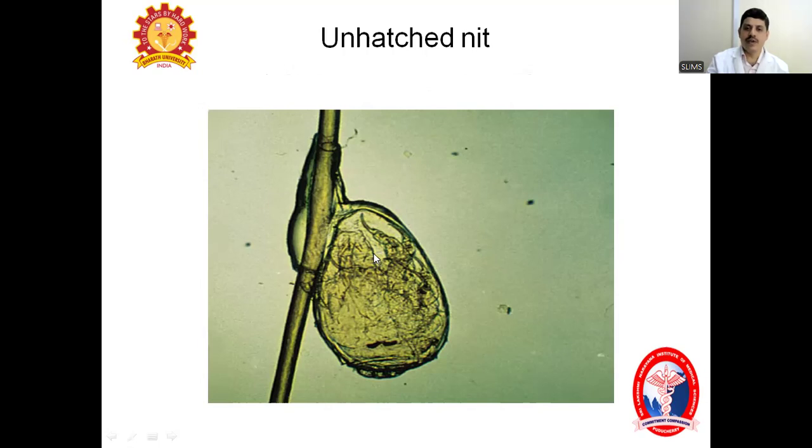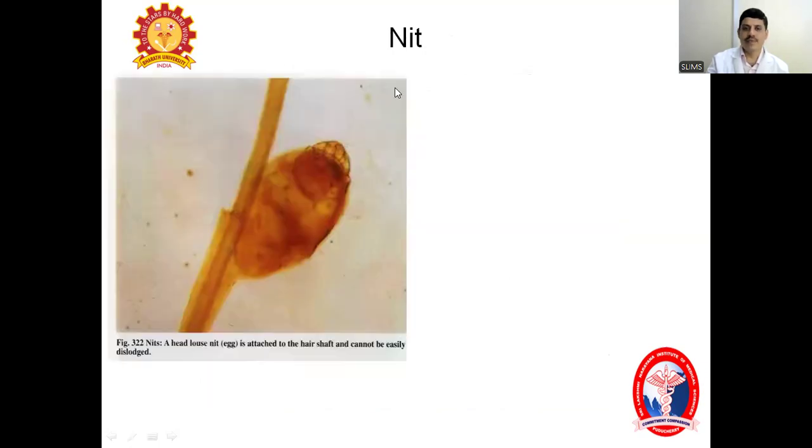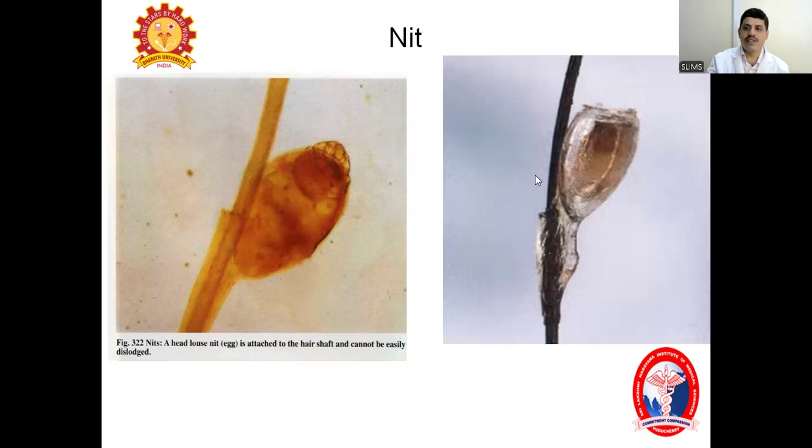Inside, you can also see the nit, meaning the larva. It is attached at an angle to the hair shaft with chitin, the glue material. In this part, you can see the upper part of the nit is cut off and the larva has come out. This is attached to the hair.